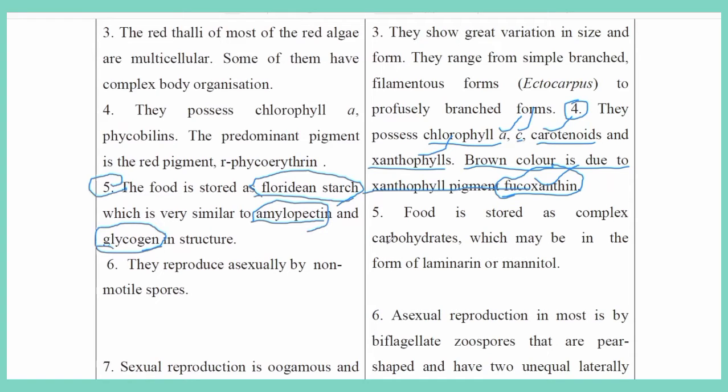In brown algae or Phaeophyceae, the stored food material is laminarin or mannitol. This is most important; it is a carbohydrate.